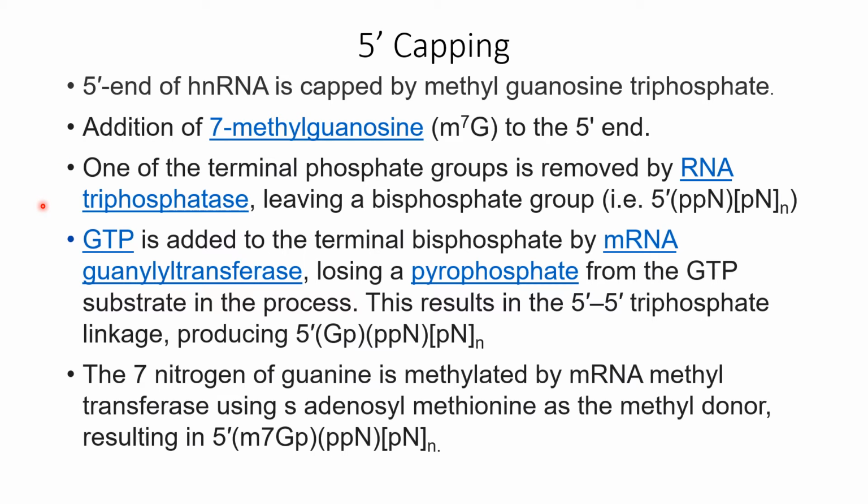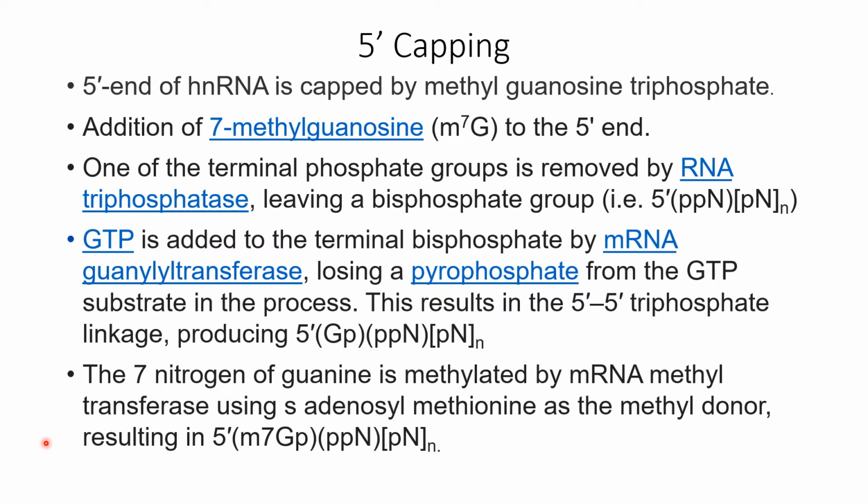During this process, one of the terminal phosphate groups is removed with the help of the enzyme RNA triphosphatase, leaving a biphosphate group in the 5' end of the mRNA, and then GTP is added to this terminal biphosphate with the help of the enzyme mRNA guanylyl transferase, during which a pyrophosphate will be lost from the GTP substrate, and this results in the formation of 5' triphosphate linkage.